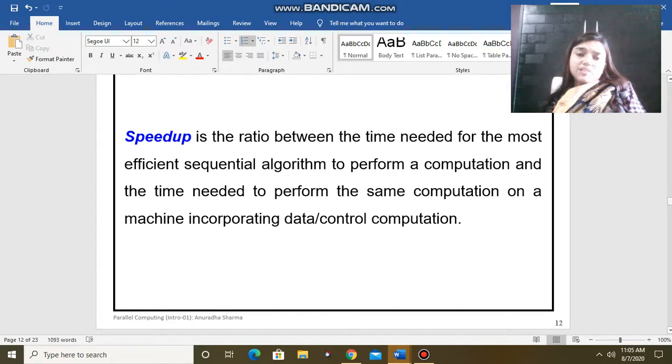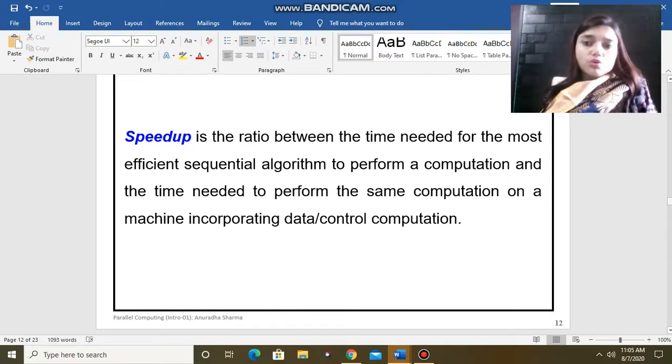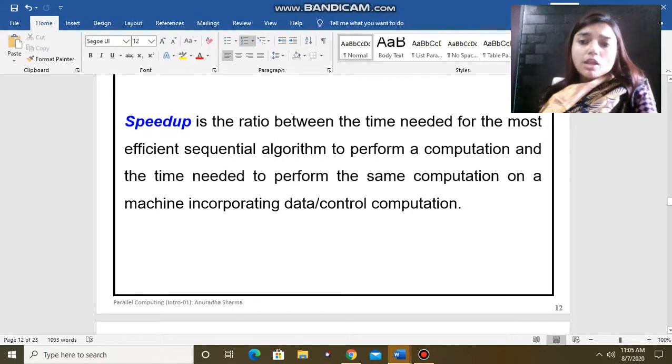We will take how much time the best sequential algorithm takes to execute the program, and then we will run the same program on the parallel computers using the parallel algorithm, and then this ratio is known as the speedup ratio.